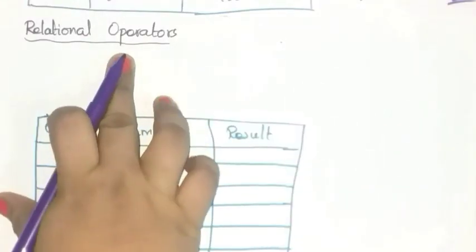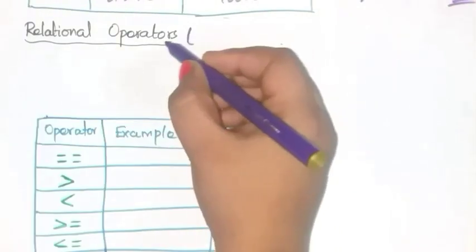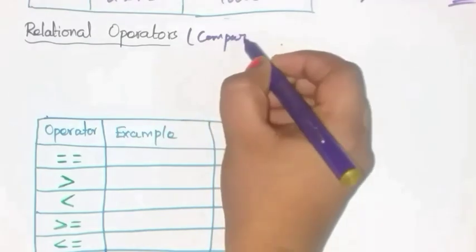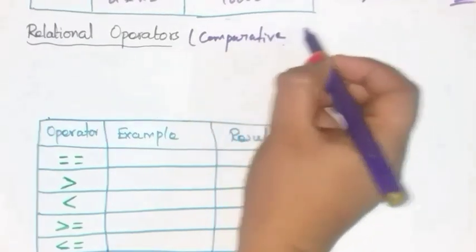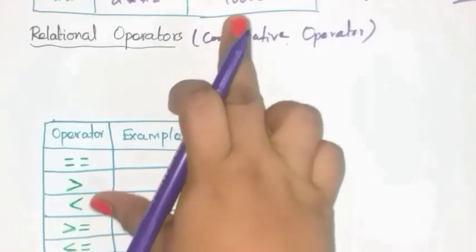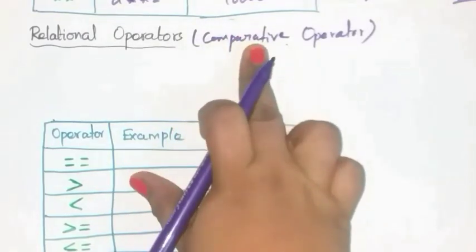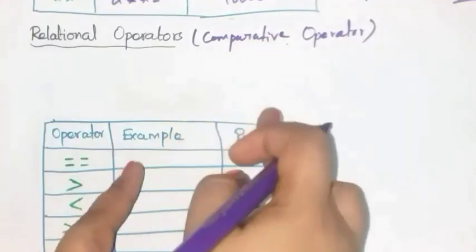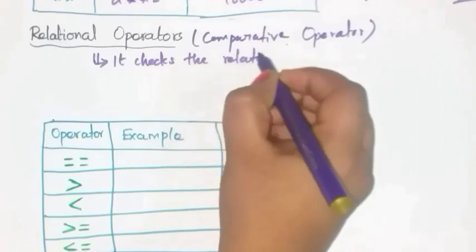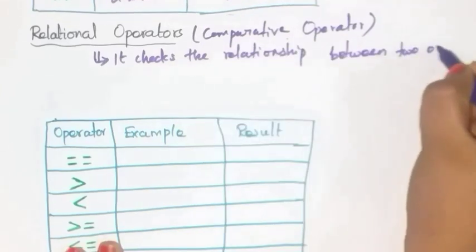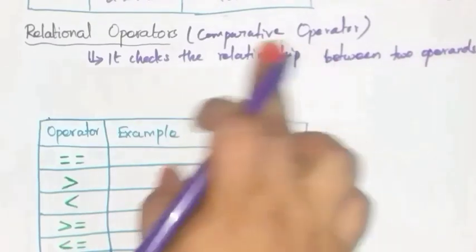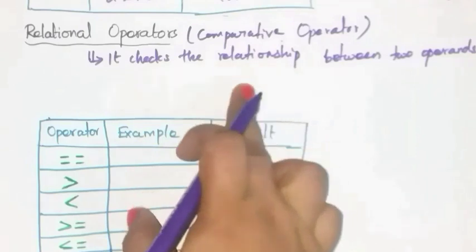Next, let us see about relational operators. This relational operator is also known as comparative operator, because it is used to compare two values and returns the output in the form of true or false. It checks the relationship between two operands. Operands means what? Values. So it checks the relationship between two values.